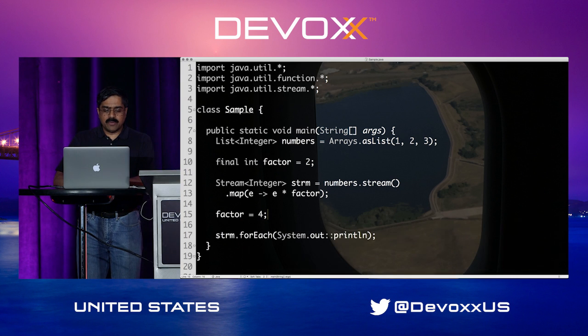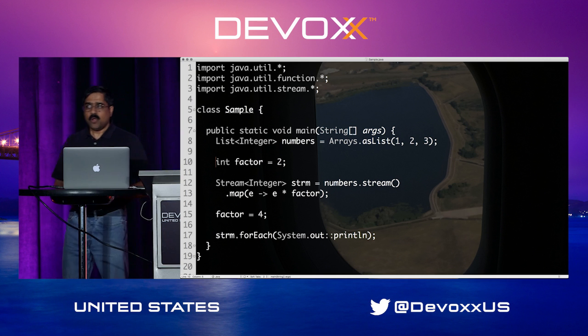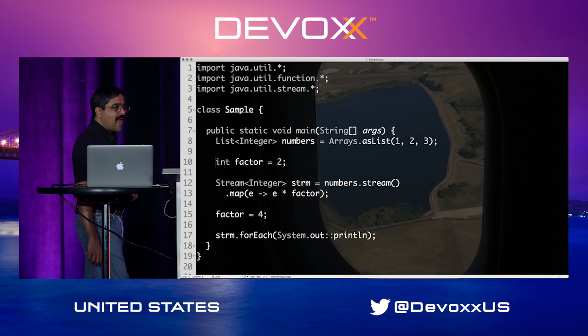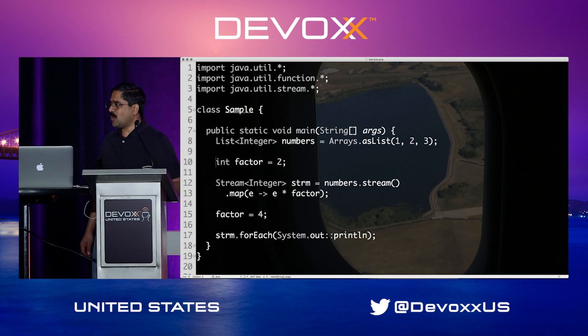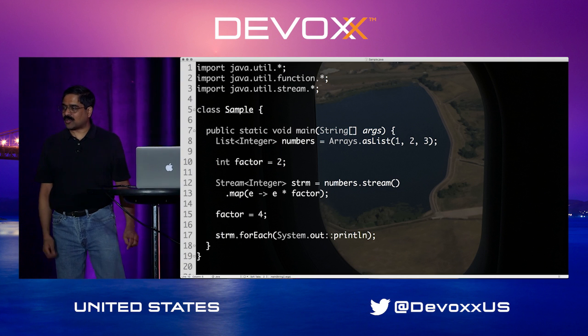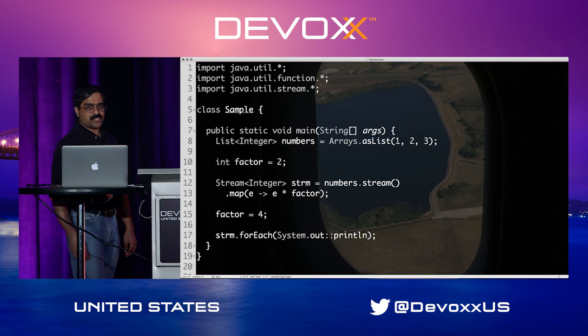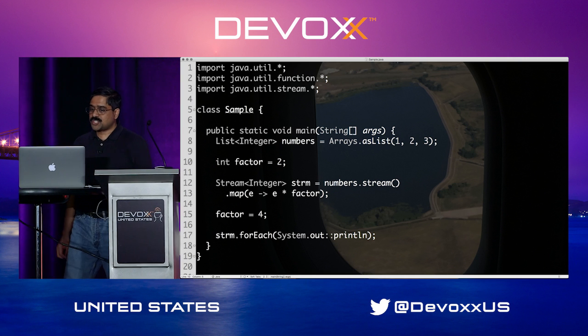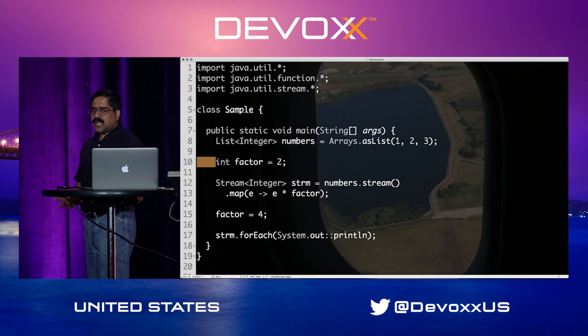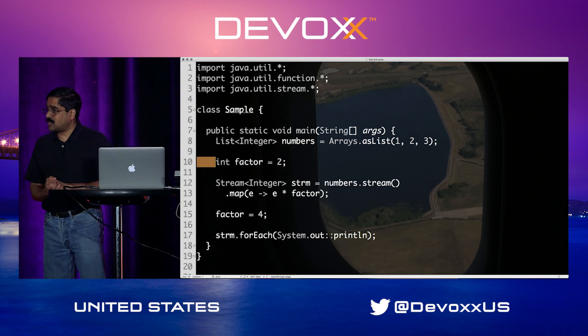But what if I remove this final from here? Well, in old versions of Java, until Java 7, you had to put final. You have a local variable which is accessed from within an inner class. Java 8 changes the rules just a little bit. In Java 8, you don't have to put final. Now you may say, wait a minute, why don't I have to put final?